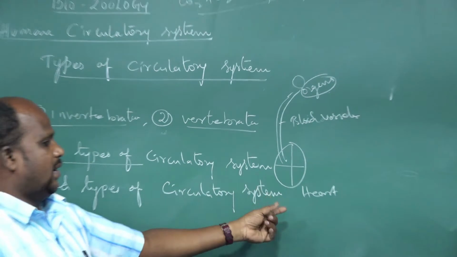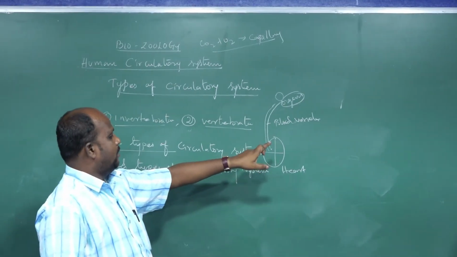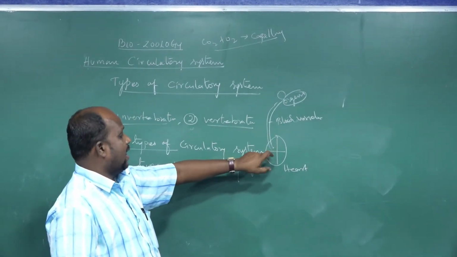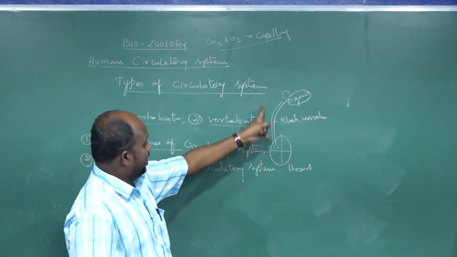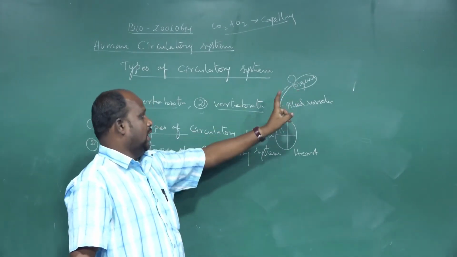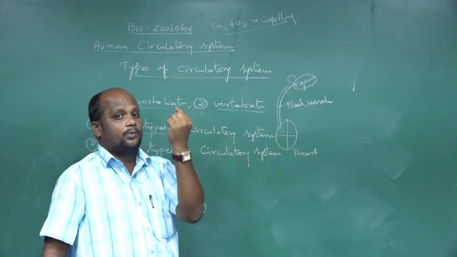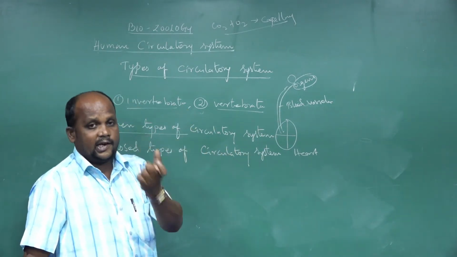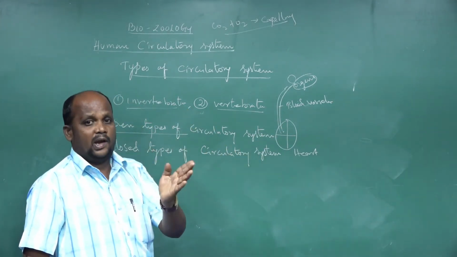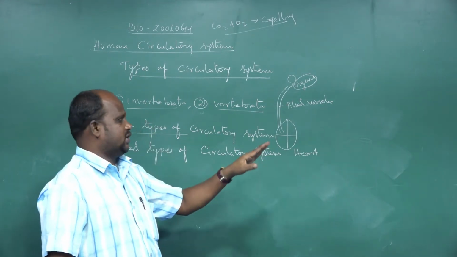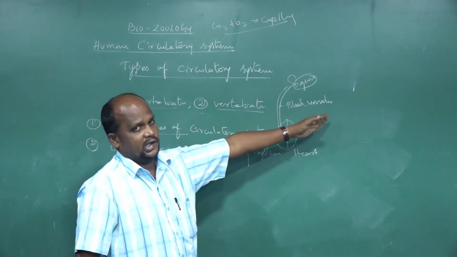The heart is a pumping organ. The heart pumps the blood, and the blood is carried away from the heart to reach body organs or tissue. It is carried by a special type of tube. That tube is called the blood vessel. So animals with blood vessels have the closed type of circulatory system.